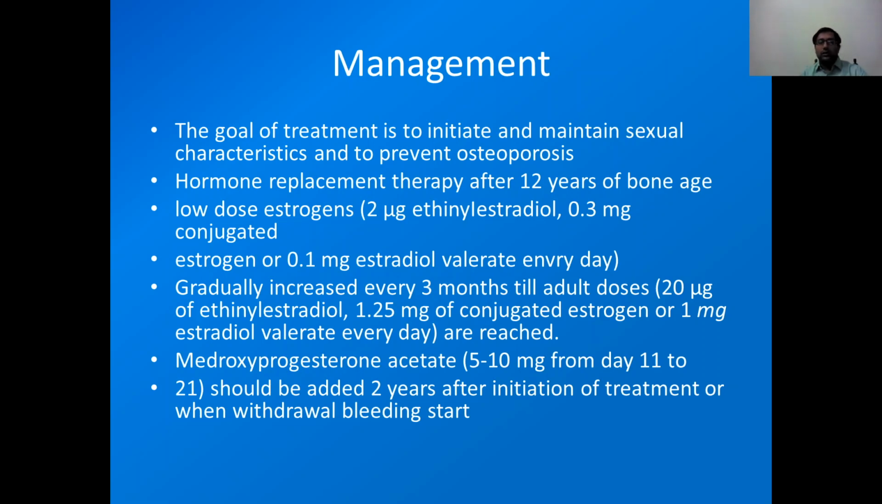Then we have to gradually increase the dose every 3 months till the adult dose is reached, which is 20 microgram of ethinyl estradiol or 1.25 milligram of conjugated estrogen or 1 mg of estradiol valerate. We can also use medroxyprogesterone acetate, 5 to 10 mg from day 11 to 21. This medroxyprogesterone acetate should be given 2 years after the initiation of treatment with estrogens, or we can add it when withdrawal bleeding starts.